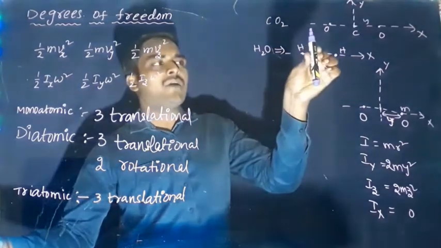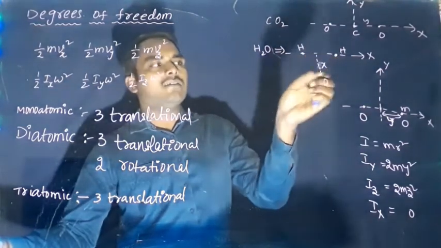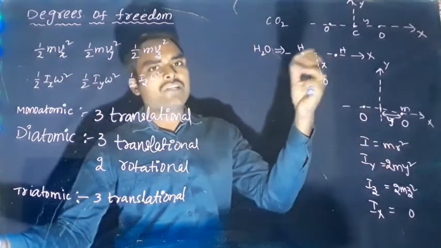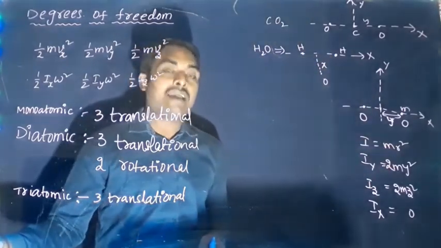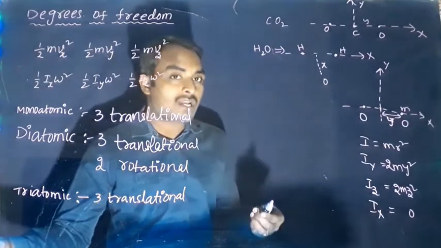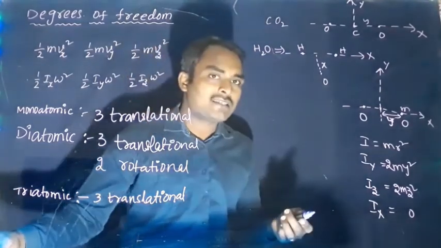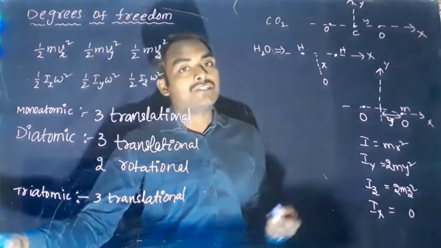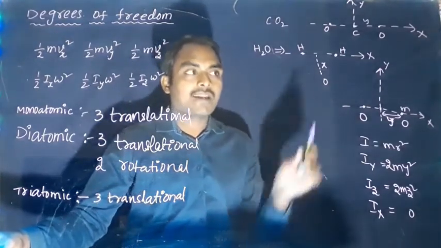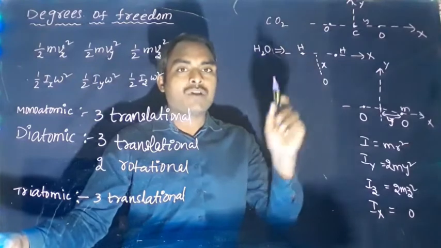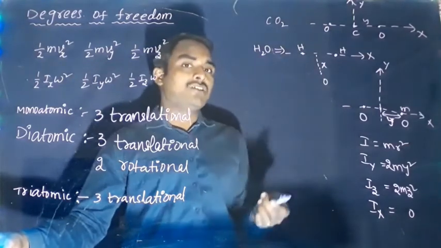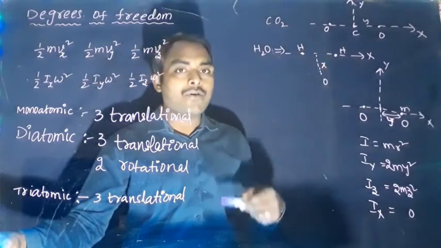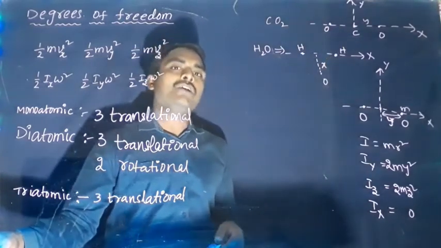Now we can take the y-axis. So hydrogen is at some distance. So R value is not 0 about any axis you take. Then it will have moment of inertia about the x-axis, y-axis and z-axis. Then it will have 3 rotational degrees of freedom. A non-linear triatomic molecule will have 3 rotational degrees of freedom. But a linear triatomic molecule will have only 2 rotational degrees of freedom.